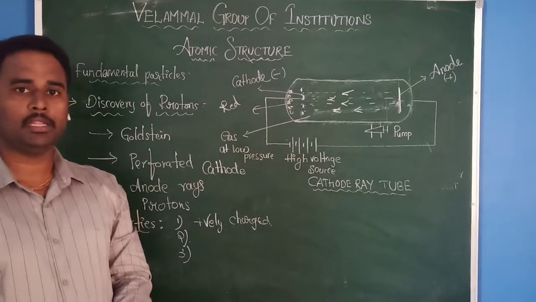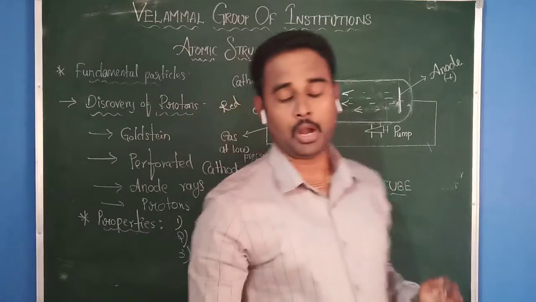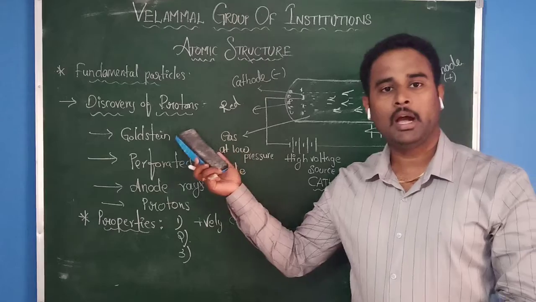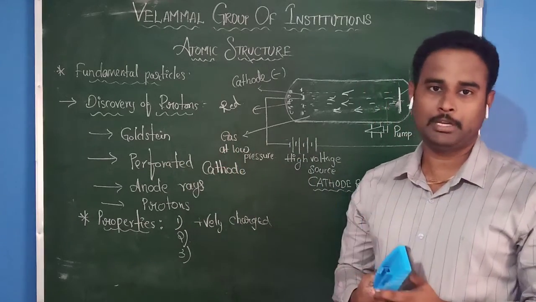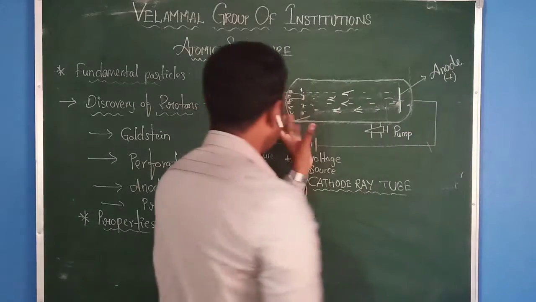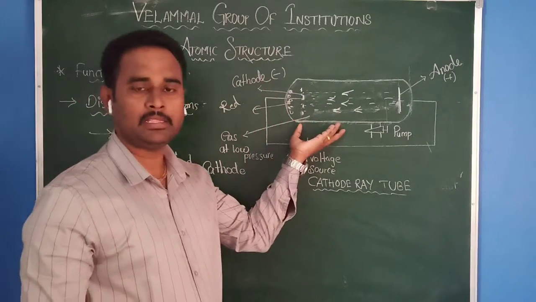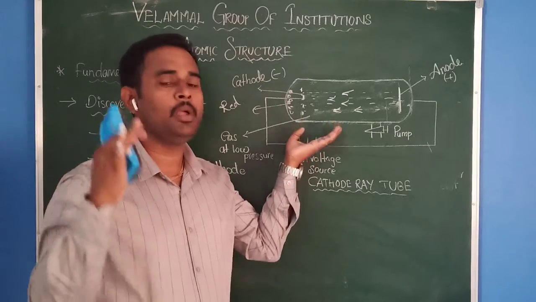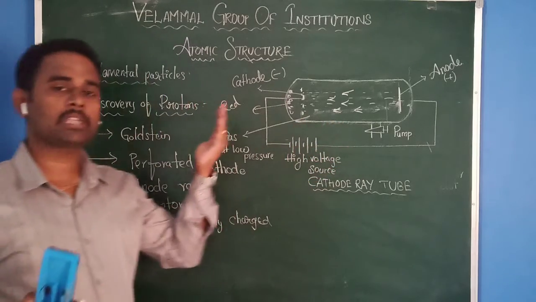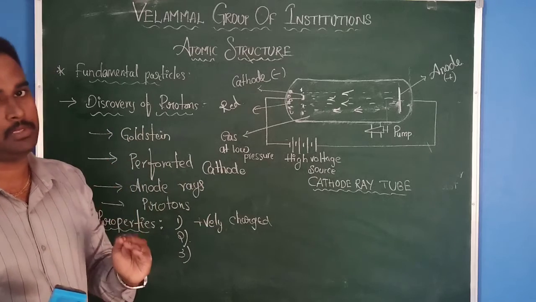Hope you all understood how they discovered the proton and electron, by the cathode ray discharge tube experiment. This discharge tube is given by the scientist William Crookes. Who discovered the electron? J.J. Thomson.